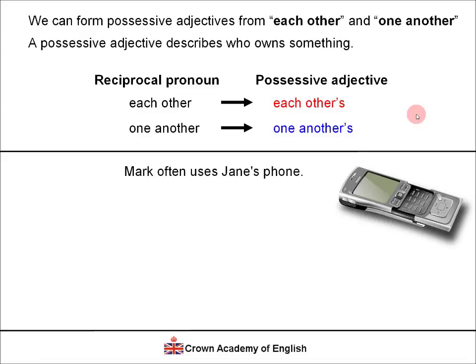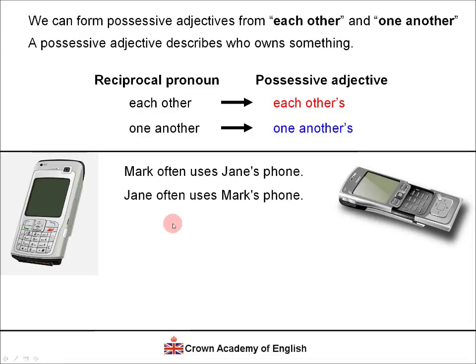So Mark often uses Jane's phone. So this is the situation. Jane has a phone and Mark often uses it. And also, Jane often uses Mark's phone. So Mark also has a phone and Jane often uses it. So that is the context. That's the situation.